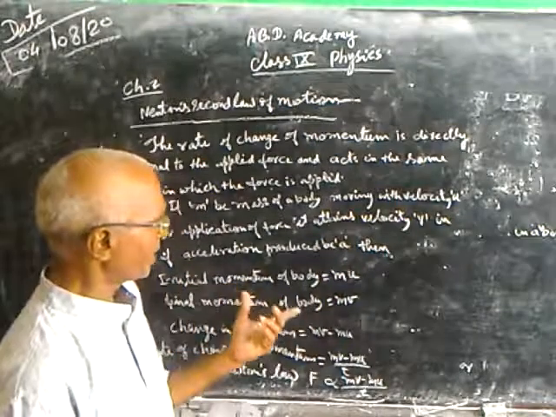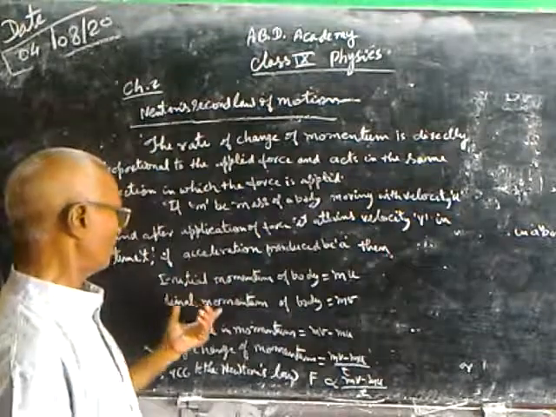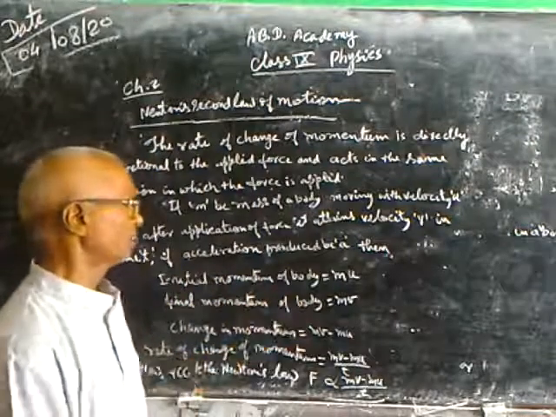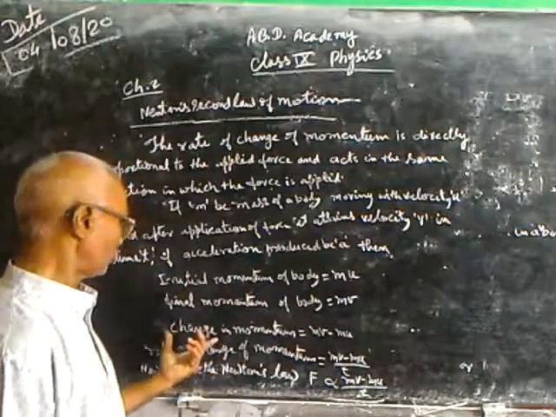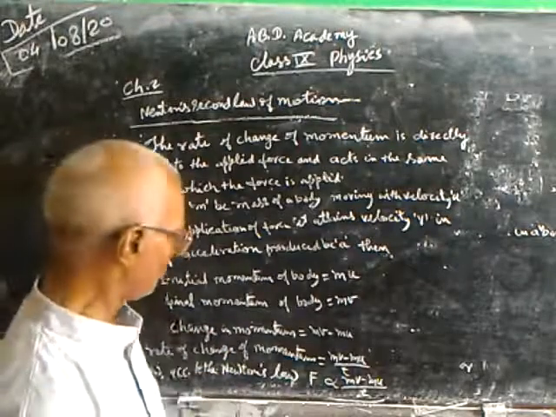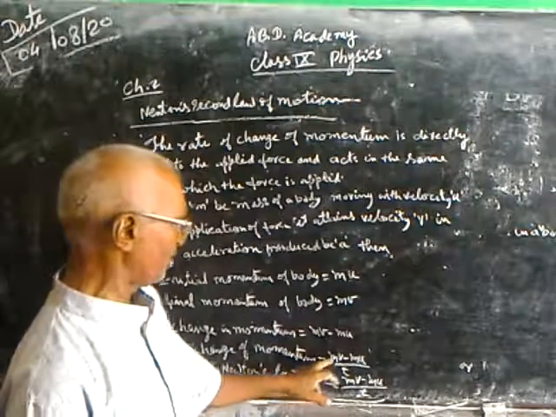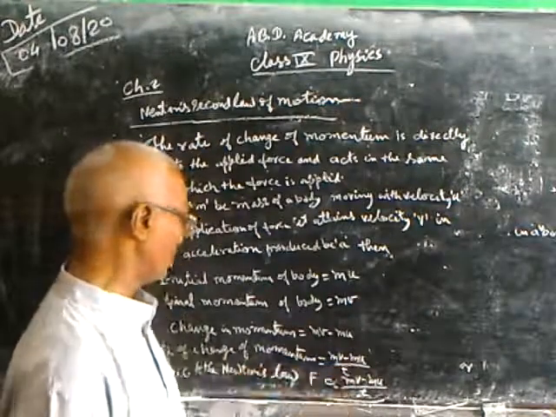then initial momentum of the body will be m into u, mu. Final momentum of the body will be mv. Therefore, change in momentum will be mv minus mu, and rate of change of momentum will be (mv minus mu) upon t.